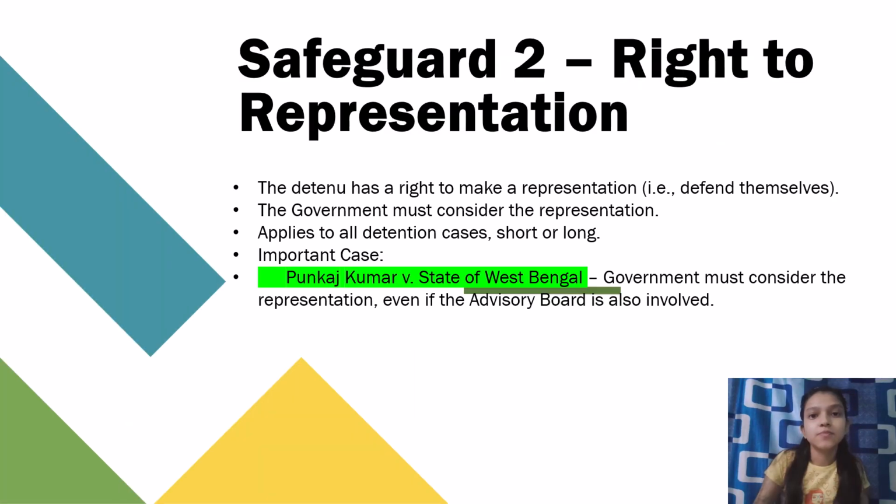Now let us move into safeguard number 2. It is the right to representation. This is the second safeguard. The detainee has a right to make a representation, for example, to defend himself.